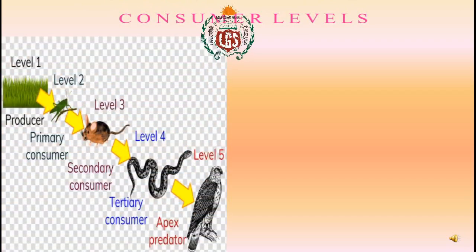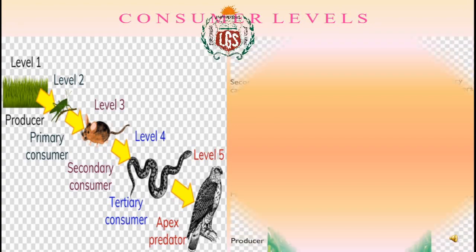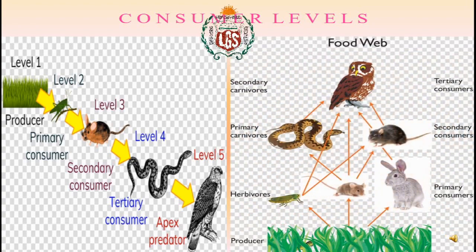We are also aware about the different consumer levels that form a food chain. Here is an example of a food chain where we have producers, primary consumers, secondary consumers, tertiary consumers, and apex level consumer. This is just one food chain that has been shown. We are aware there are various food webs in our environment, where every producer has one or more than one primary consumer dependent upon it.